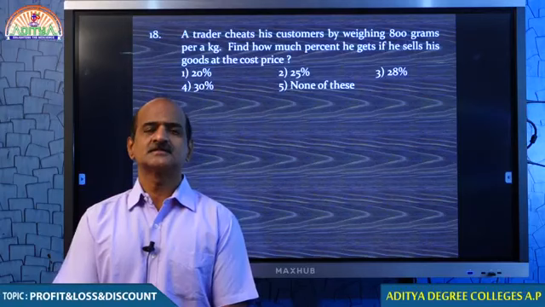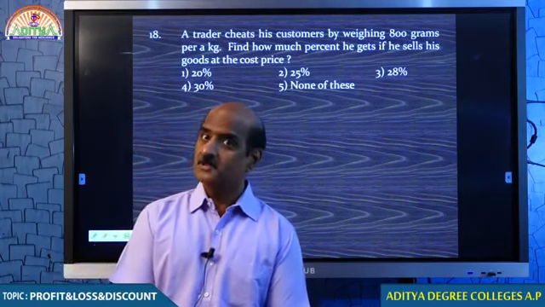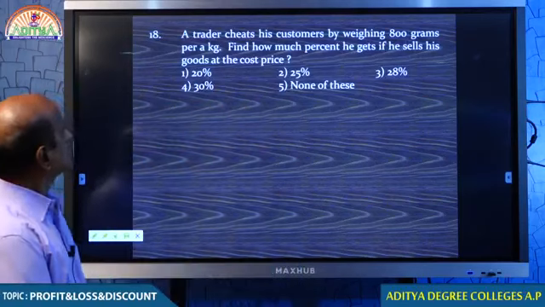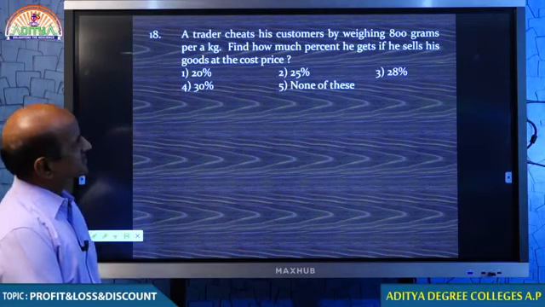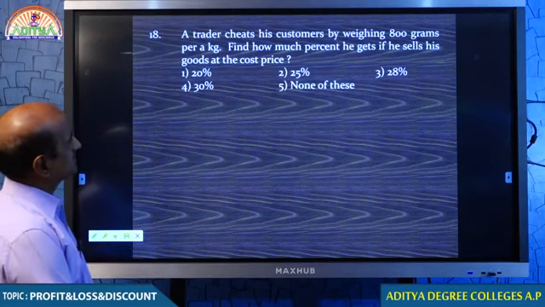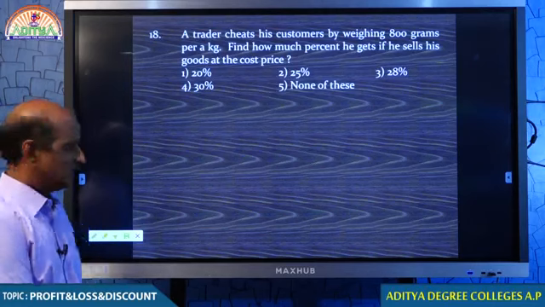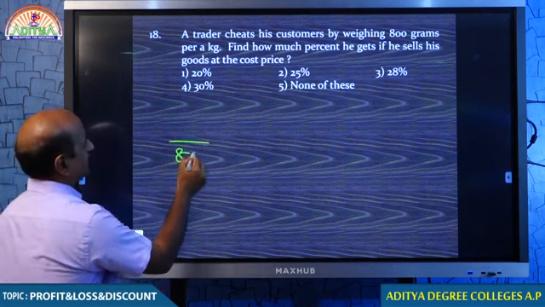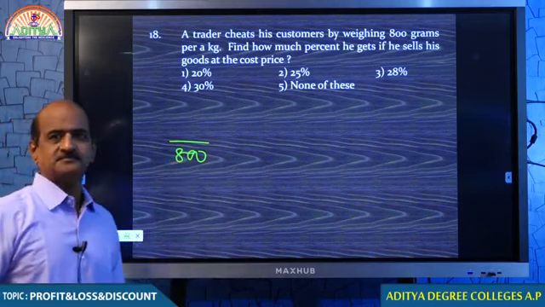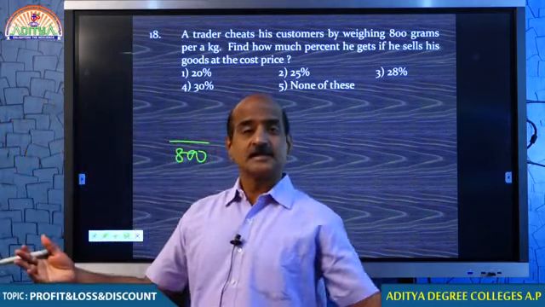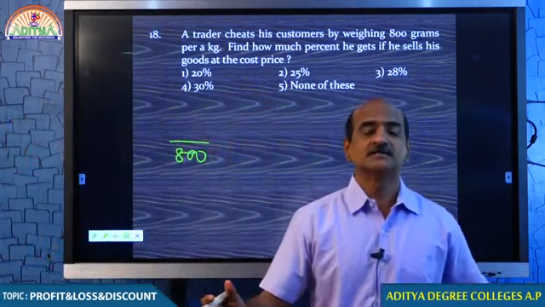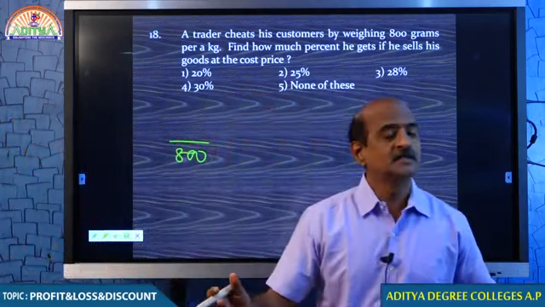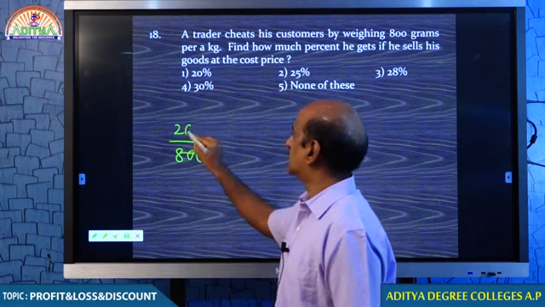So already we discussed up to this one, and this is the time that we have to go ahead. A trader cheats his customer by weighing 800 grams per 1 kg. You remember how to handle this question? When the customer comes, he gives him only 800 grams. Because in the name of 1 kg he is giving only 800 grams, he is still getting 200 grams.